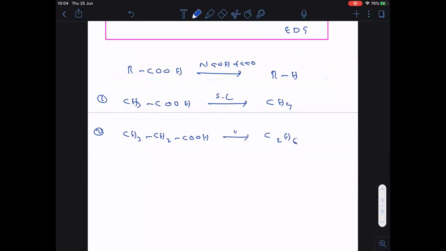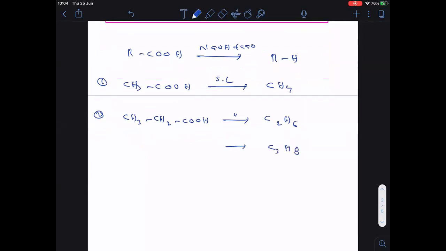Clear? Now I want to ask the question in this way. I want to prepare propane. So now tell me, what is the reactant required here? I want to prepare propane. What is the reactant required? Clear everyone? C3H8, propane, is the reactant. Sorry, propane is the product.